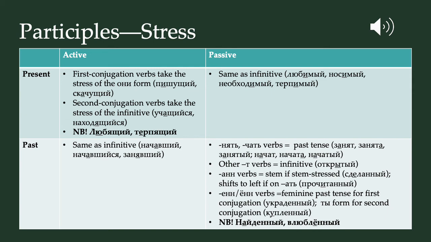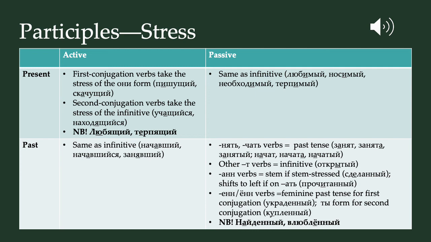Other te form participles will have the same stress as the infinitive. So открытый, закрытый, разбитый, so on and so forth. Unverbs will have the stress on the stem if they are stem stressed. So сделать stays сделанный, but the stress will shift to the left, or forward towards the beginning of the verb, if it is on at in the infinitive.